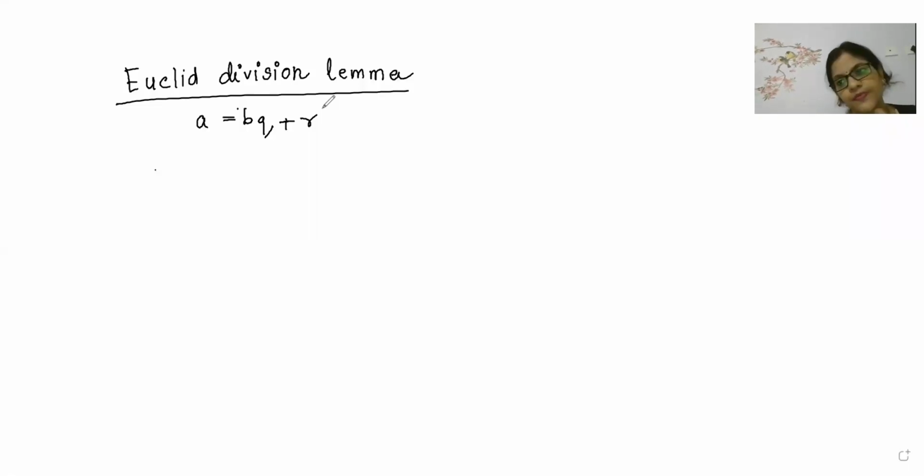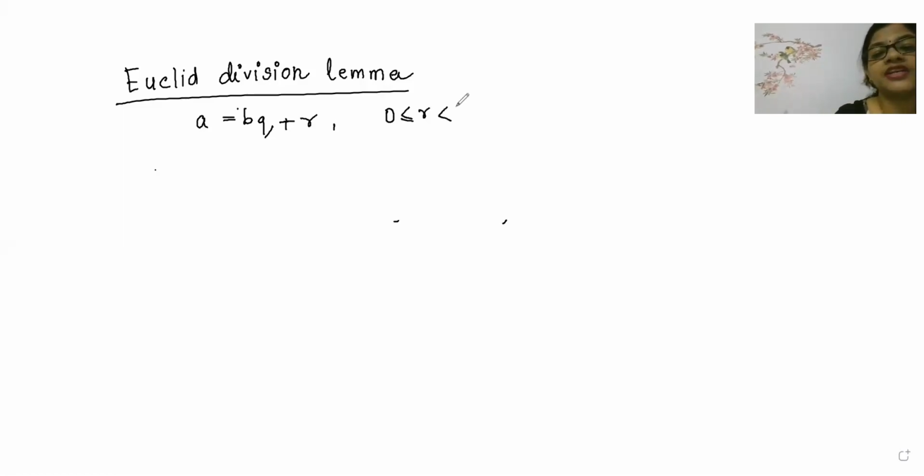But beta, there is a rule. Whenever you are writing this, you have to represent this point also, that remainder can either be greater than 0 or equal to 0, but it will always be less than the divisor. This important point you must remember. It will always be less than divisor.